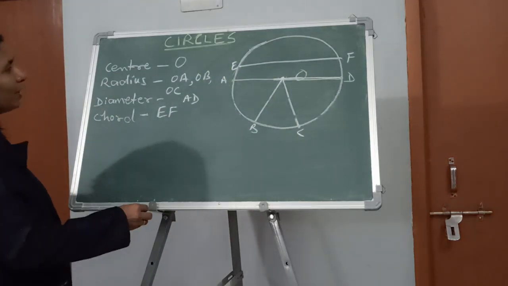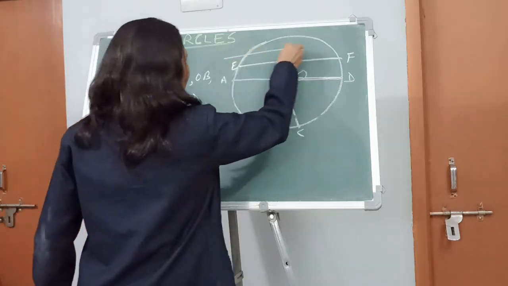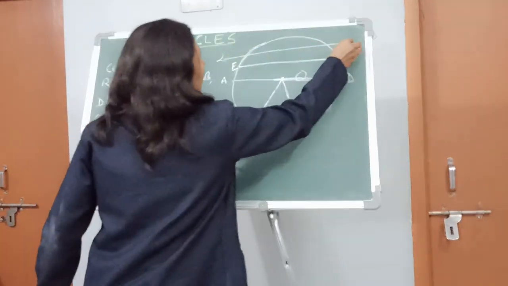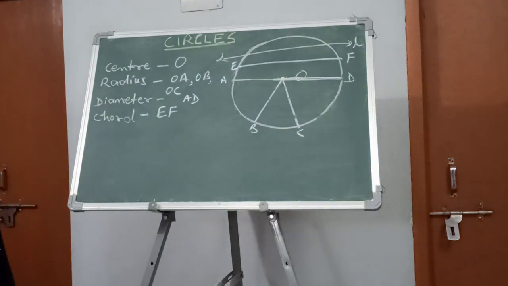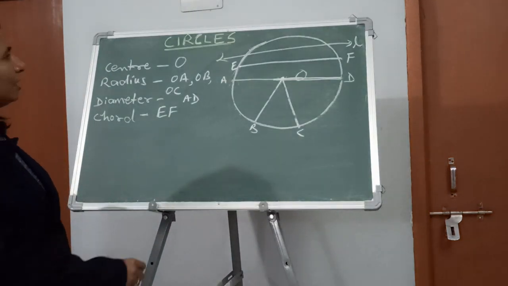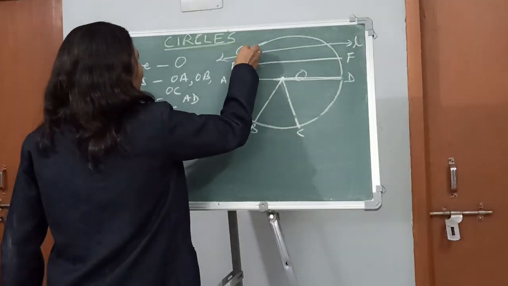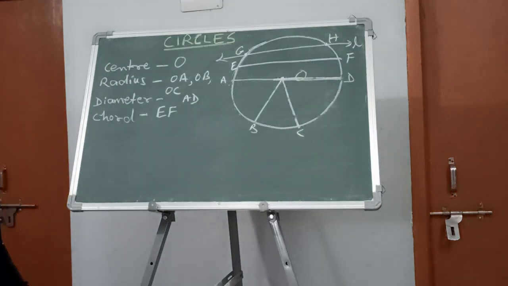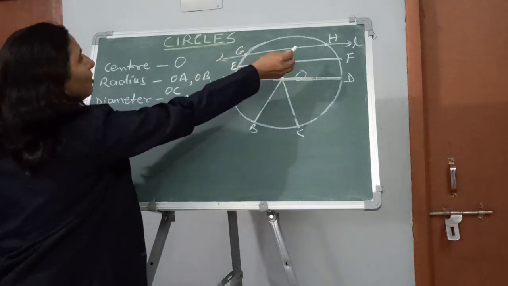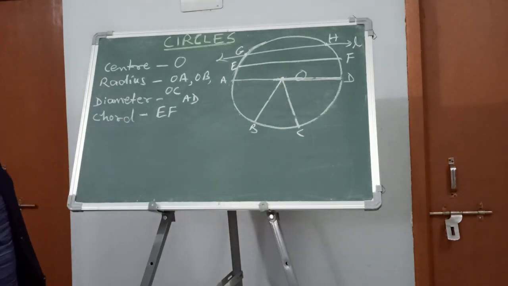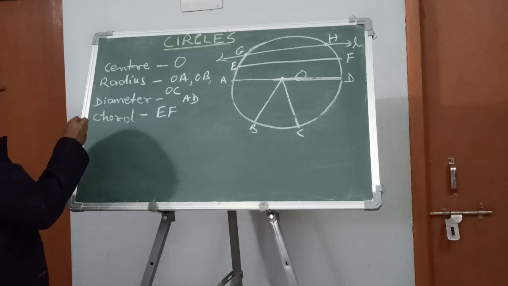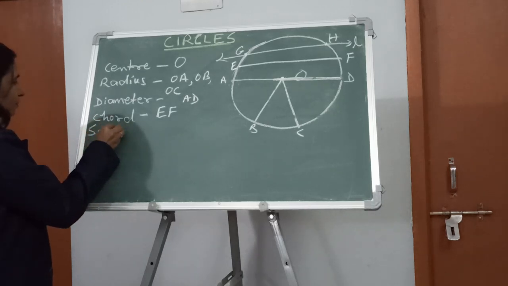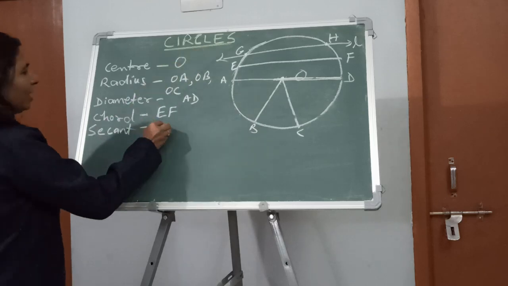Okay. Another point is this one. Suppose that there is one line. This point is G and this point is H. Suppose there is a line L and this line is intersecting the circle at two points, G and point H. Then what will it be called? This line L, secant, right? Secant. Which one? Line L.